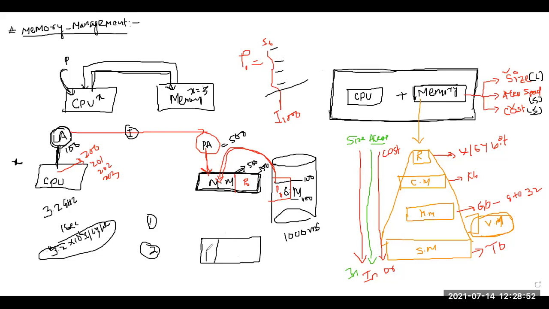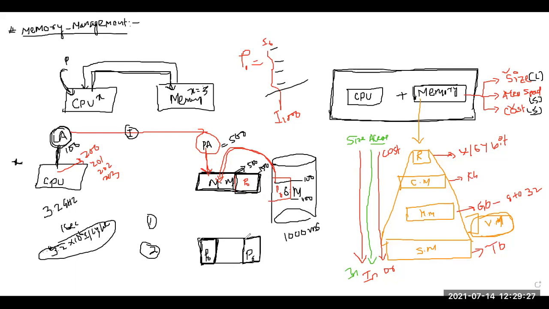So I will store part of the P0 instructions: suppose 500 instructions are stored here, and the rest 500 instructions will be stored here. Now this is non-continuous, meaning the entire program is not stored in a single place. This one is continuous because the entire program is stored in one single place. This is continuous allocation, and this is non-continuous allocation, because non-continuous means the process is not stored all together.